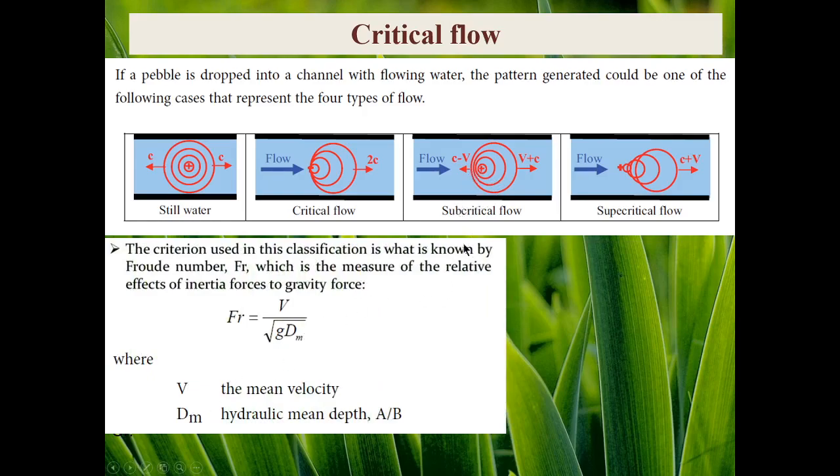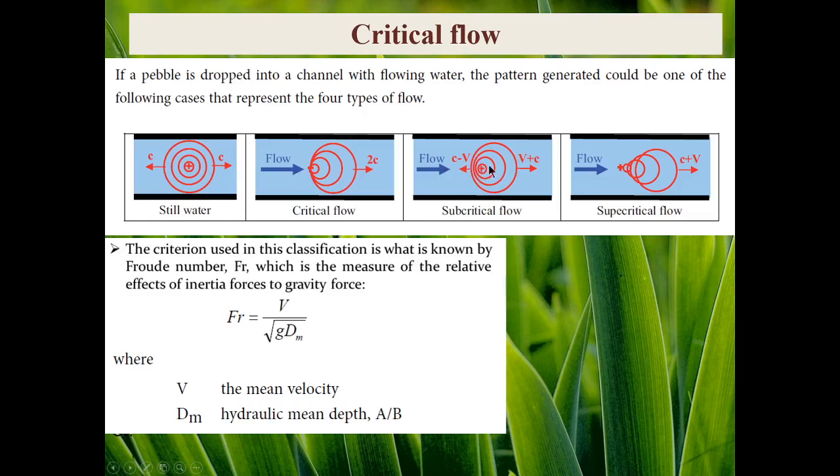Therefore, we can say that when the wave would like to travel to each side, especially to travel upstream, it can move upstream because c is greater than v. This is the subcritical condition. Froude is less than 1, therefore v is less than c, or c is greater than v. Therefore, the wave can propagate upward.